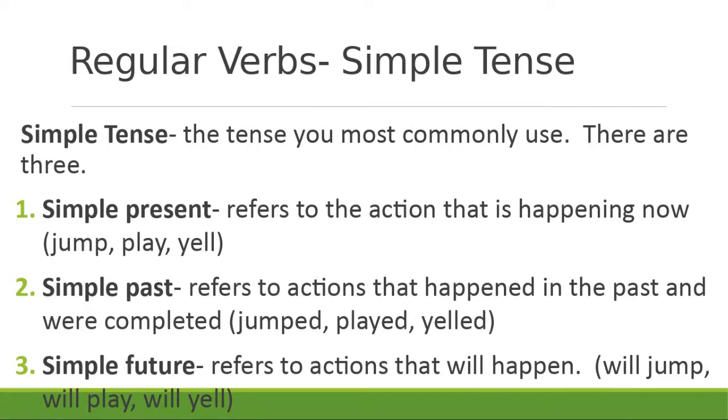We could be using a regular verb in the simple past form, which means that action is happening in the past. Or we can use a verb in simple future form, which means that action will be happening in the future. And if you look at the examples here, again, it's broken down into a pattern. That's why we're talking regular verbs. So in simple present, we have just the verb, just the word.